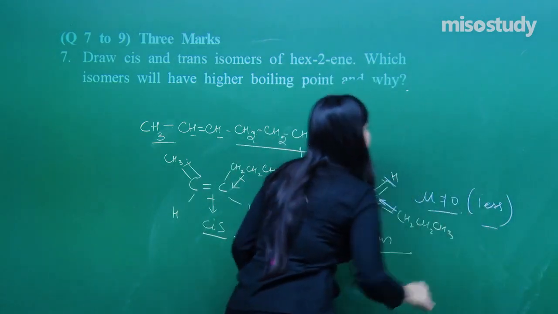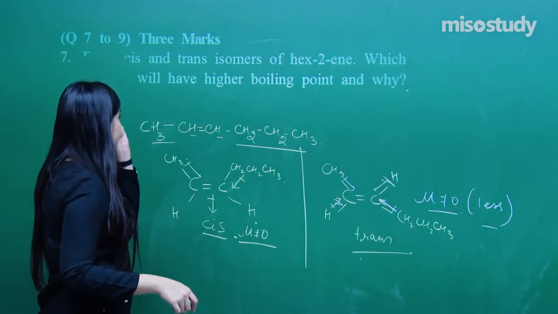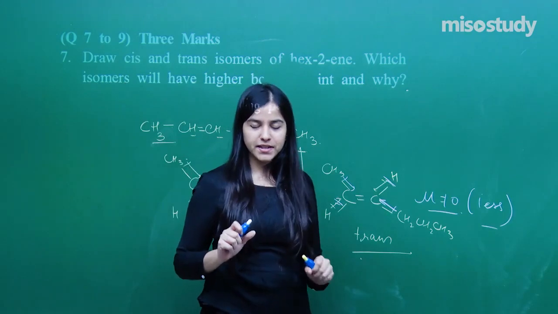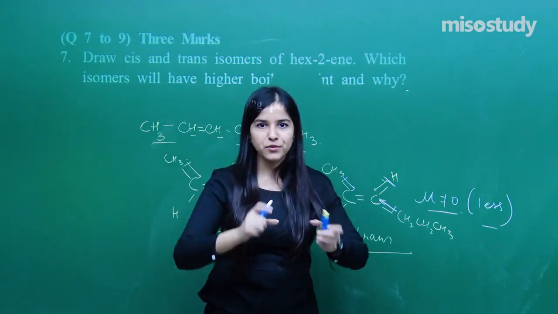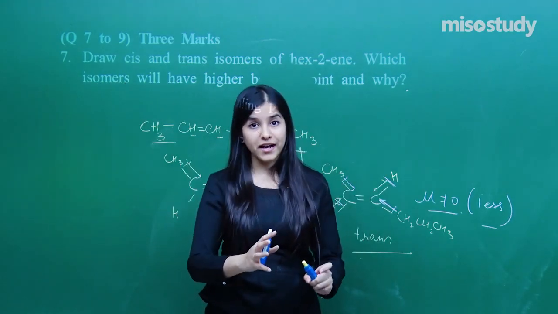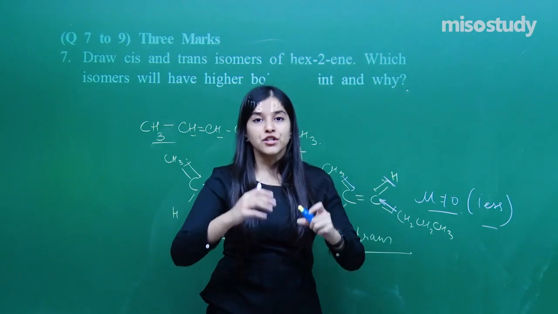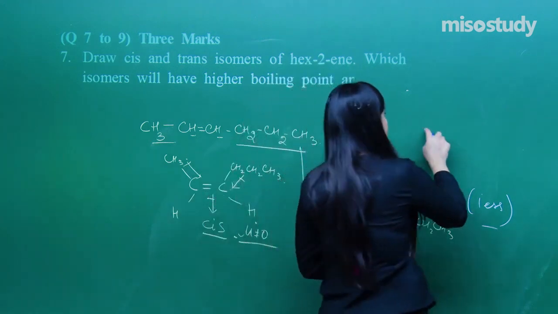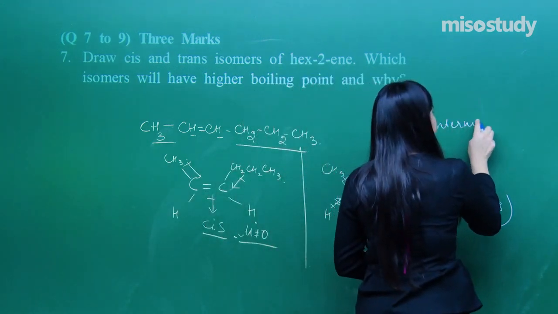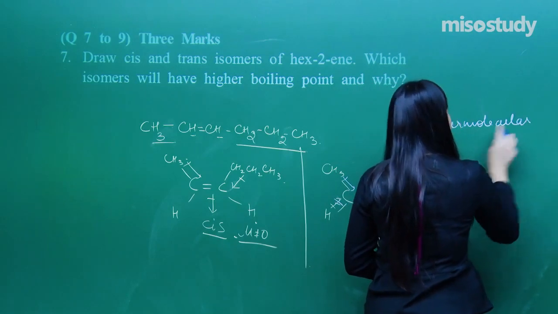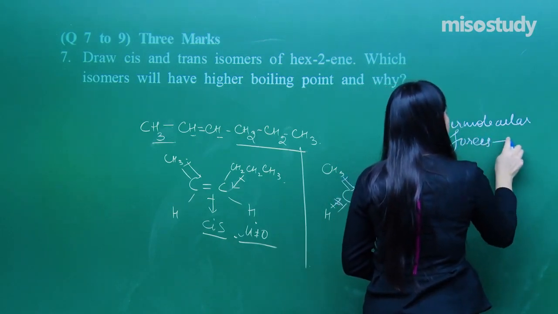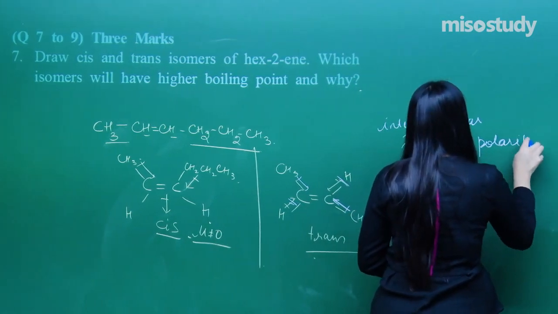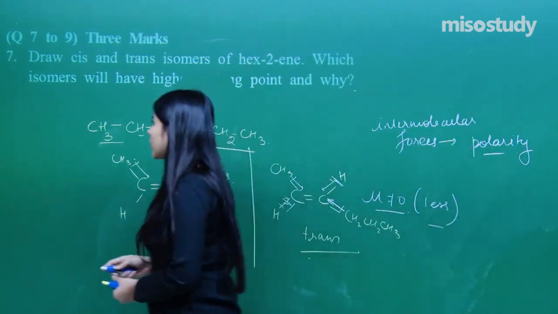Now comes up the question that which of them will have the higher boiling point. So for boiling point, always consider the compound to be in liquid state. For liquid state, I need the interaction between the molecules, stronger intermolecular forces, so that the boiling point is high, right? And stronger intermolecular forces will correspond to what? Polarity in the molecule. Yes? And which one will have more polarity?